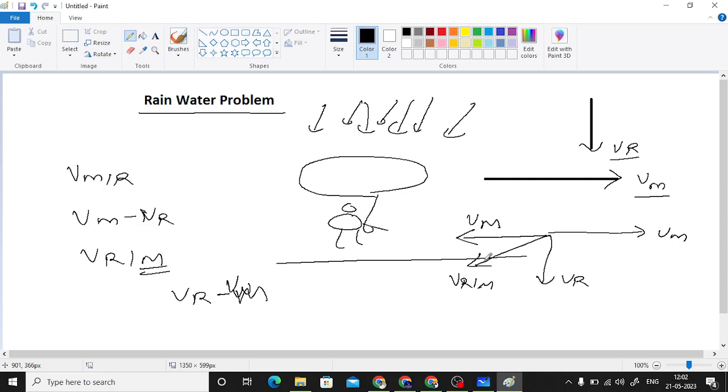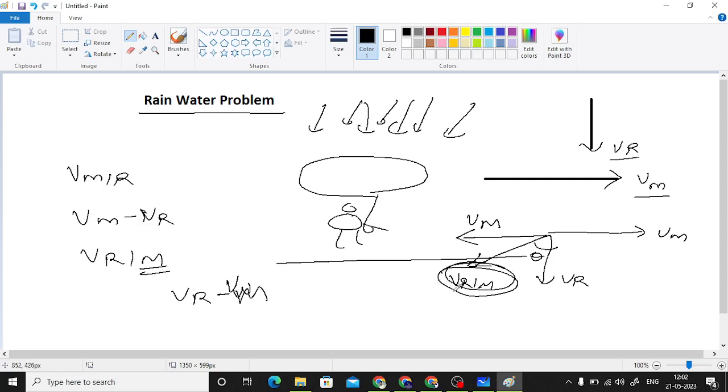So that will be under root of Vm square plus Vr square, that will be the magnitude. And if you want to find out the angle theta at which the rain is coming down, that would be tan theta equals Vm by Vr, and from there you can calculate the value of the angle as well. So this is the net resultant velocity with which the rain is falling onto you.